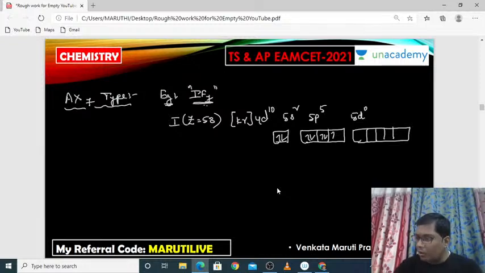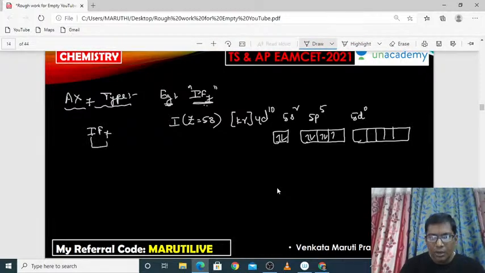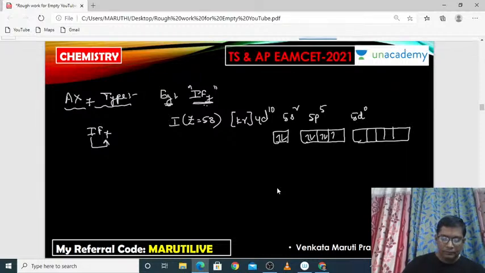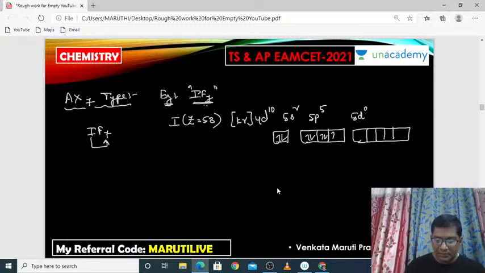But see here, one important thing: iodine can react with how many fluorines? Please tell me anyone. This is the example IF7. Iodine can react with 7 fluorines. Okay. So that means in the outermost shell of iodine, how many unpaired electrons should be there? It should have 7 unpaired electrons.